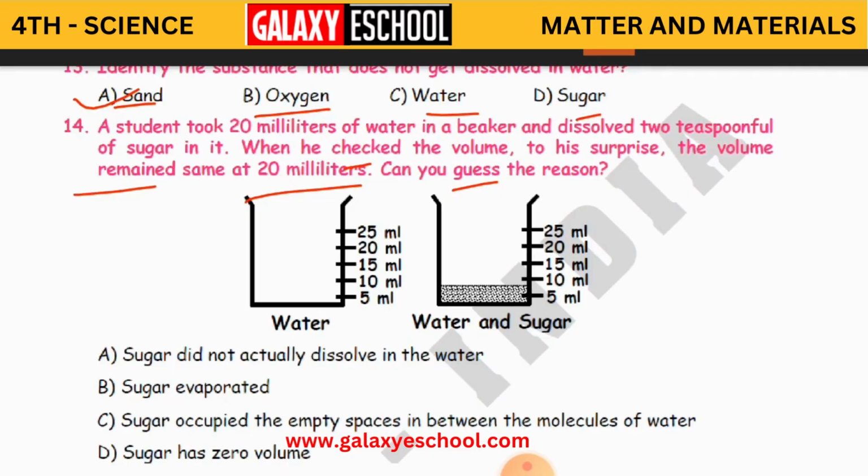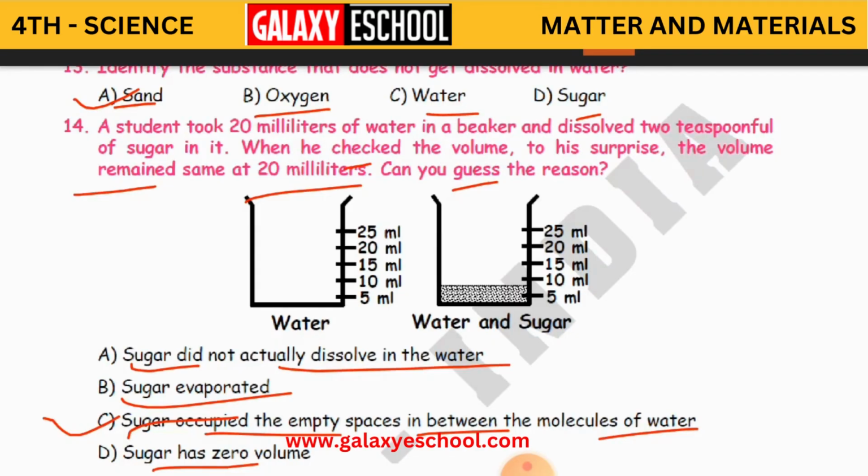What is the reason? Sugar did not actually dissolve in the water. Sugar evaporated. Sugar occupied the empty spaces in between the molecules of water. Sugar has zero volume. And the answer is here: the sugar occupied the empty spaces in between the molecules of water.